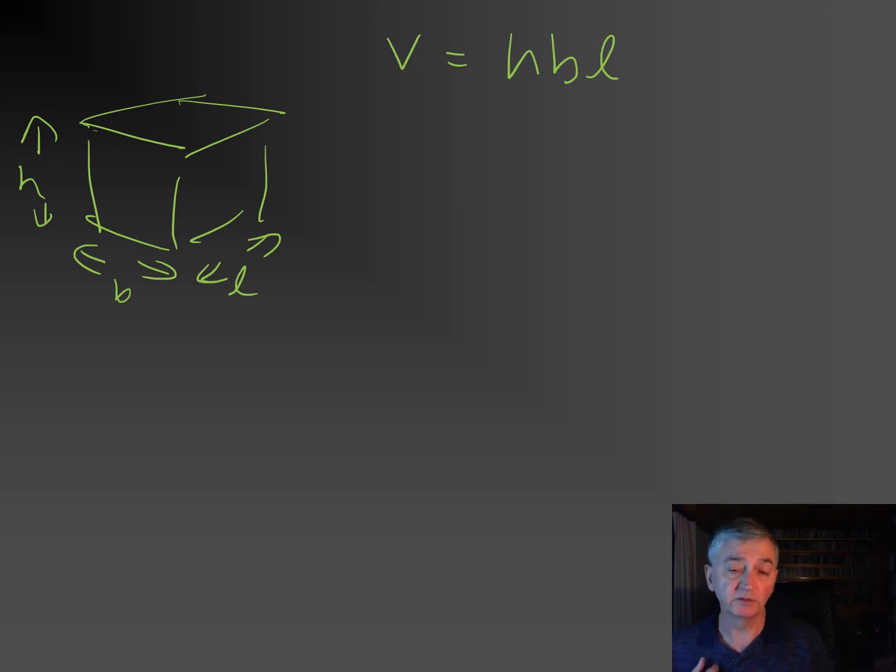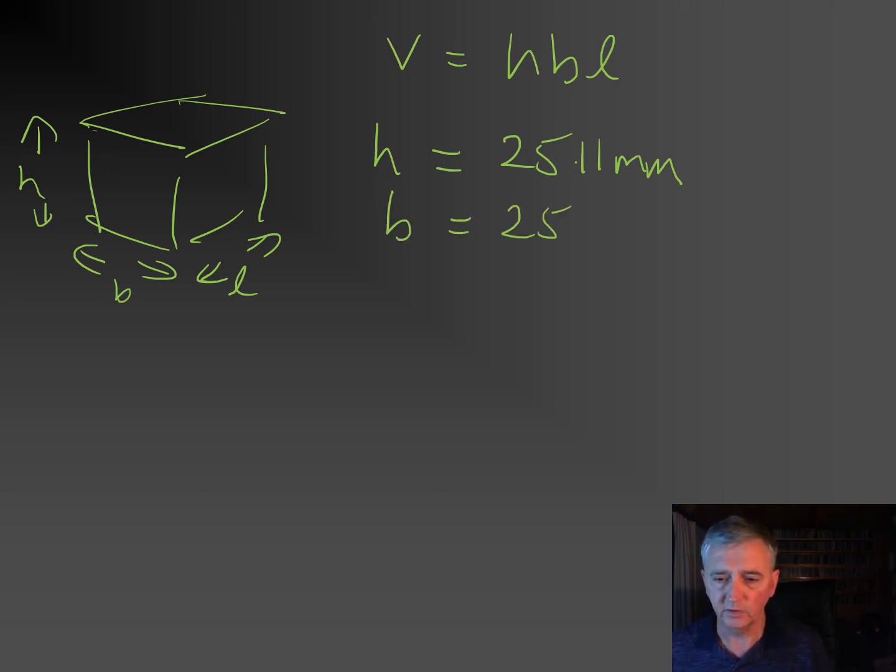I've measured H, B and L using the vernier calipers just once each, and I got the following. H was 25.11 millimeters, B was 25.70 millimeters, and L is 25.09 millimeters.